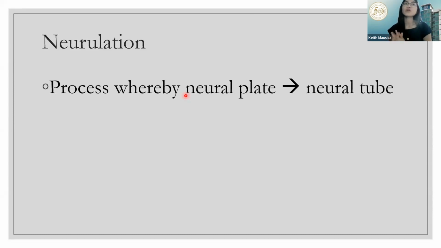So, we have what we call neurulation. Last week, we discussed gastrulation and the formation of the notochord. This week, what you will learn is neurulation, the process whereby the neural plate becomes a neural tube. So, that's what you saw earlier in the picture.